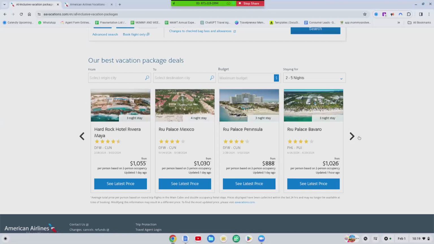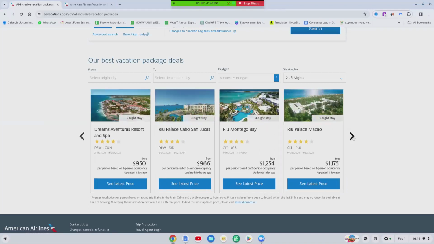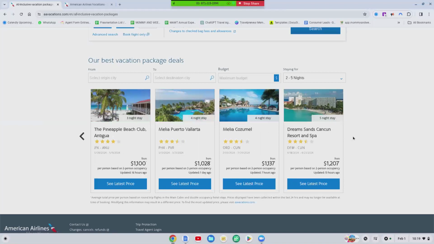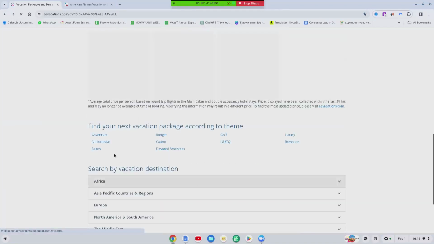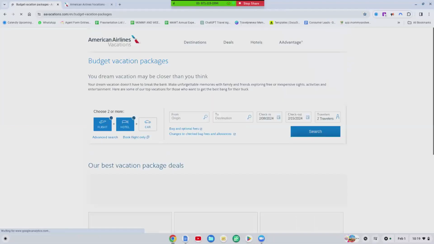Riu Peninsula. Let's see, 991, 911, 907. Okay. And so true enough, these deals may be, yes, a little bit more expensive because I clicked on the all-inclusive button. I can always go back and I can click on budget. Okay. So let's see budget. You can click, there's a bunch of different buttons to click on.